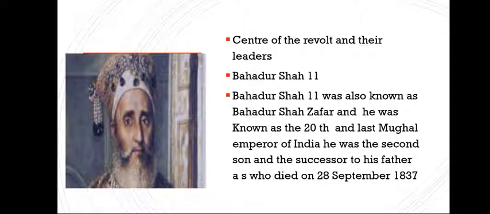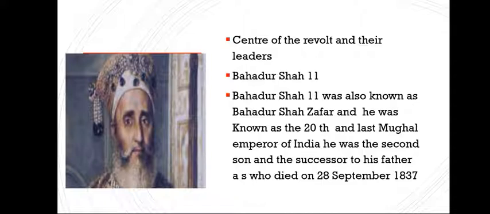We need to know what the charges were against Bahadur Shah II during the revolt. First, he was aiding and abetting the mutinies of the troops. Second, he was encouraging and assisting diverse persons in waging war against the British government. Third, assuming the sovereignty of Hindustan. The fourth one, causing and being accessory to the murder of Christians.